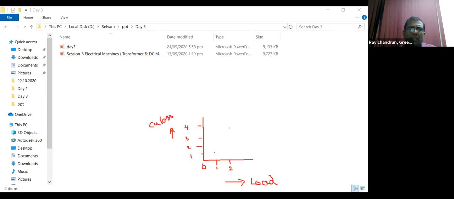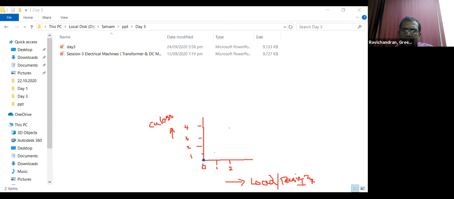It's a transformer, so in the output, the secondary, we connect the electrical load. For understanding, take the electrical load as a pure resistive load. For a resistive load, we have I square R losses. So for 0, we have a point here.